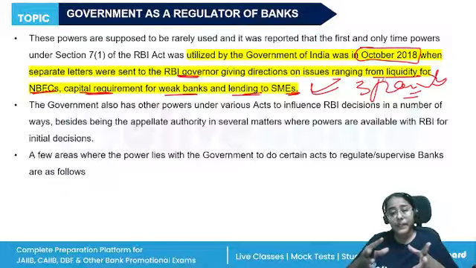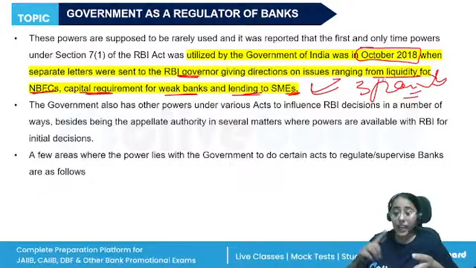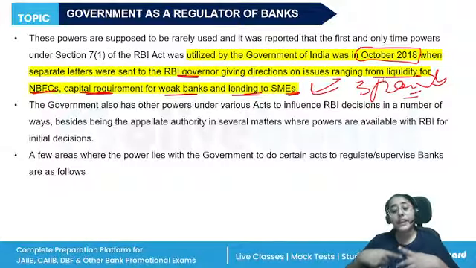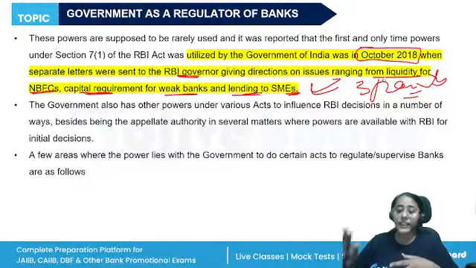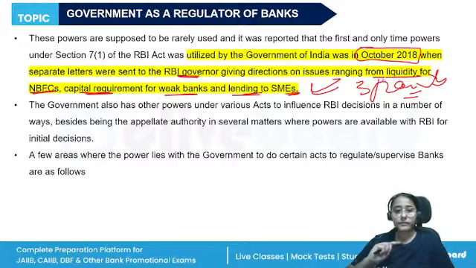Then you would have studied about how RBI has the power to cancel the license of the bank. RBI also has the power to cancel the license of a payment system. If any entity is aggrieved by this decision, they can make an appeal to the central government. If RBI is removing a director from the board of the bank, they can also make an appeal to the central government. So, government also has other powers, the appellate authority in several matters.